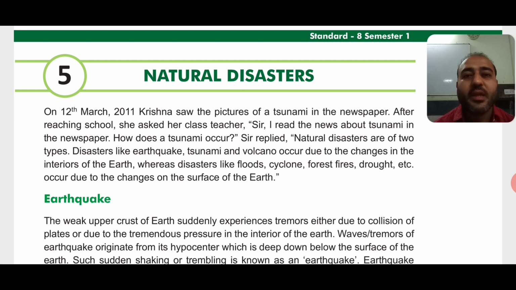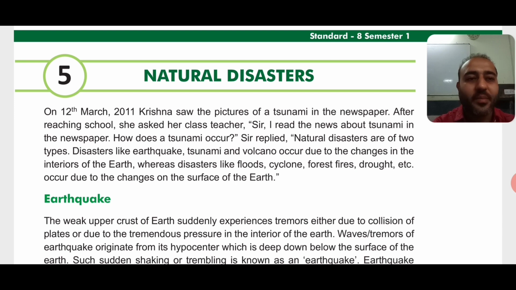Then if we talk about natural disasters, natural disasters are disasters which occur naturally, right? For example earthquake, cyclone, flood, right? So these are natural disasters. So in this chapter we will study about natural disasters. Now even in natural disasters there are two types, right?